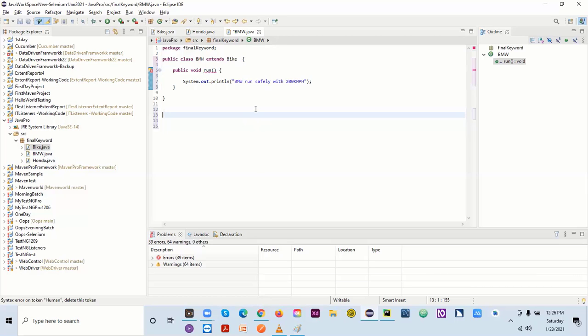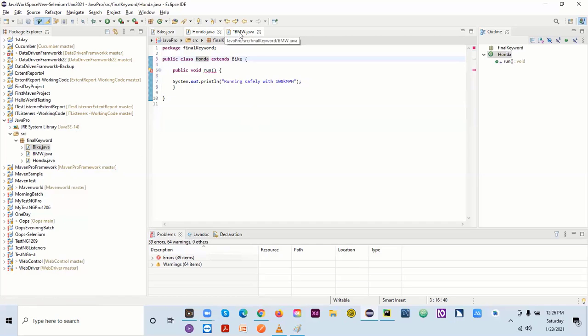So now let's do one thing here. Let's come to our Honda. I just showed you here that we can have multiple classes, and we can inherit the property of bike. So that's why I created one more BMW class here. Now let's come to Honda. Here we use the extend keyword with the bike, and we are having one method, void run, and it's saying that it's running 100 kilometer per hour.